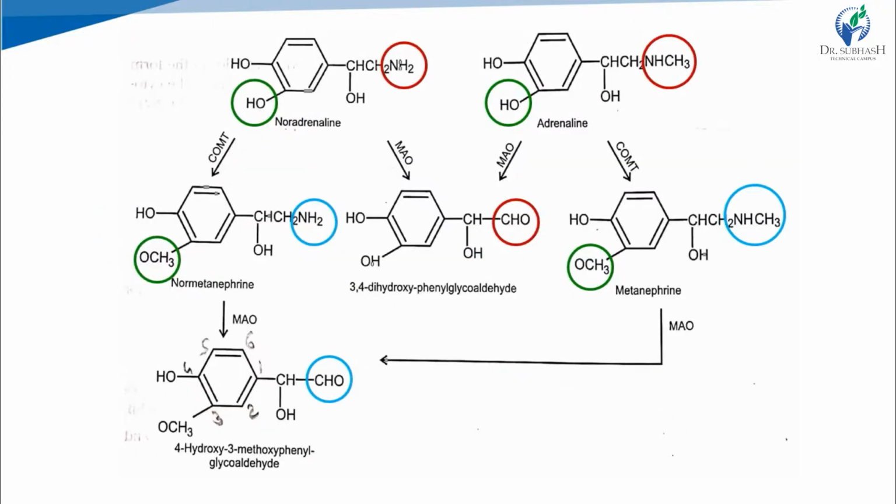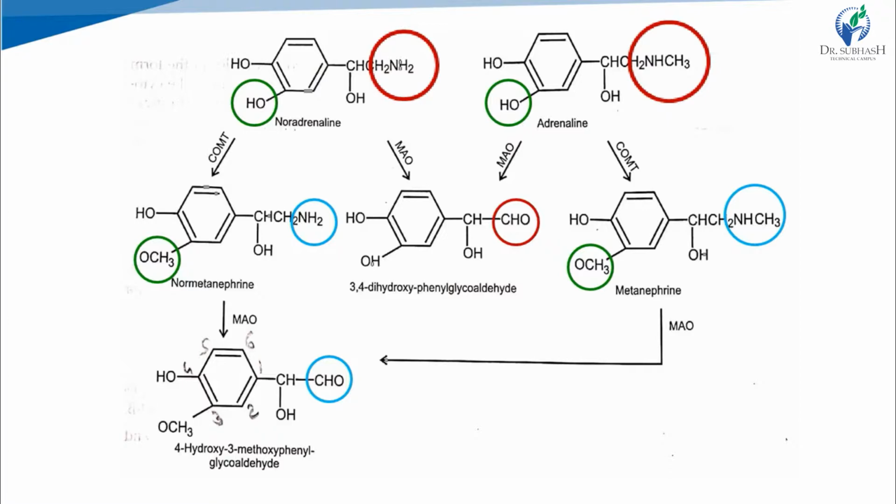Metabolism of catecholamines can be summarized by these reactions. First we will take MAO. Here the metabolism of noradrenaline and adrenaline is summarized. See, the NH2 group of noradrenaline and the NHCH3 methylamino group of adrenaline, with the help of MAO, which is monoamine oxidase, it performs deamination.